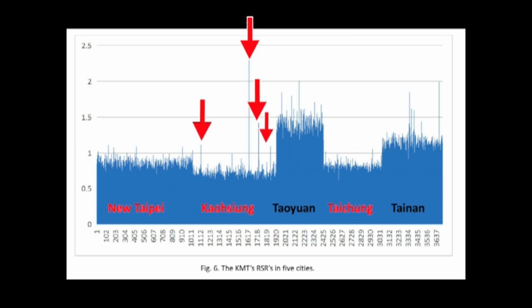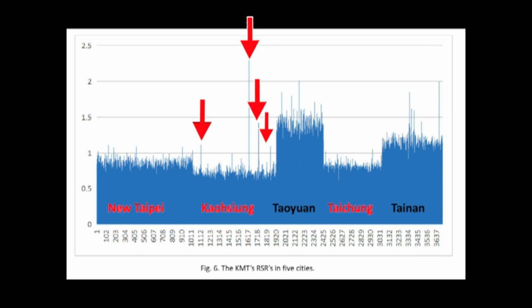So it's very, very strange that there are about 4 areas in Kaohsiung that saw a moderate to very large increase in KMT support, yet in the rest of Kaohsiung you see a very, very huge drop in Han Kuo-Yu's support. So this suggests that there were certain areas that the election staff wasn't able to steal the ballots in.